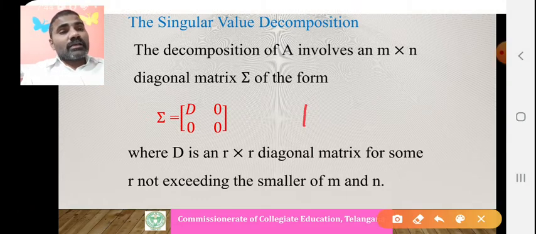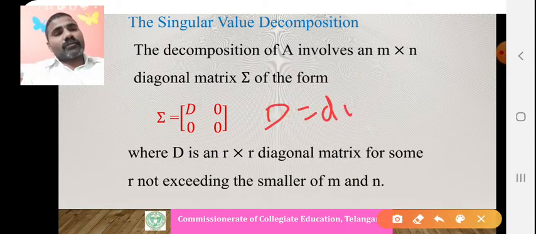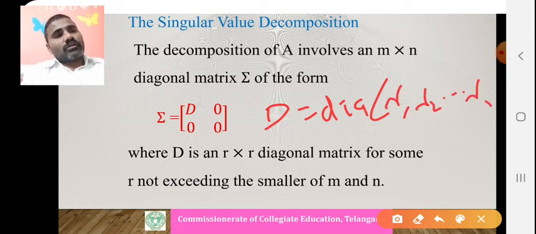That means if it has r non-zero singular values, then D is the diagonal matrix with sigma 1, sigma 2, up to sigma r, the singular values, and the remaining entries are all zeros.